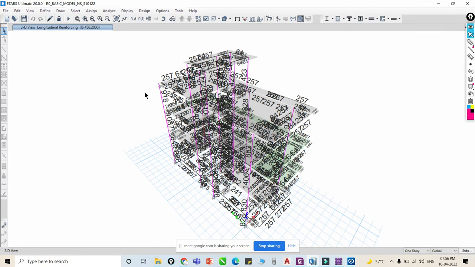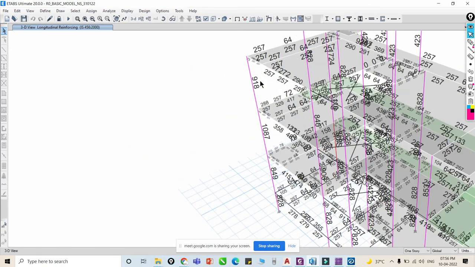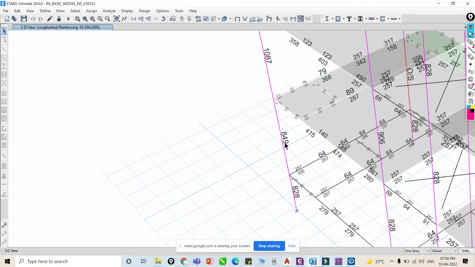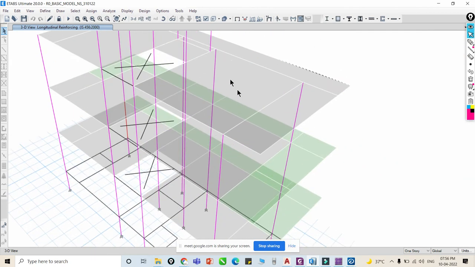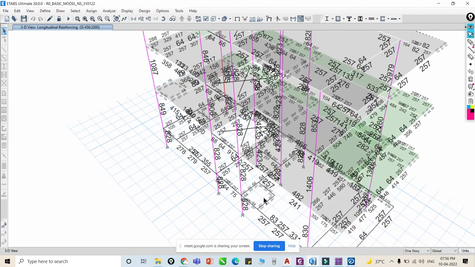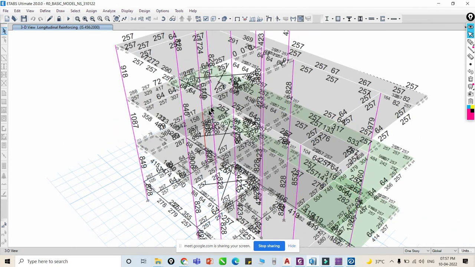So you can see the design is done, okay. You can see this is the required reinforcement, okay. You can see everywhere we get this required reinforcement, okay. So we have to transfer this design into AutoCAD, okay.